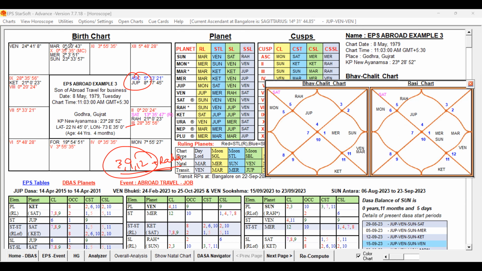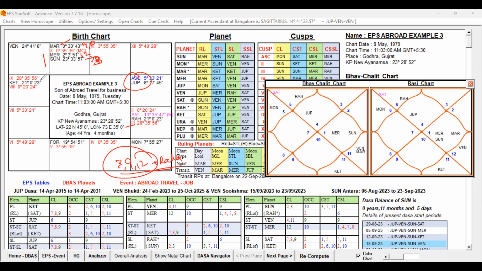Third lord Sun is posted in a good place, the 10th house. Third lord Sun is conjoined with the 12th lord Mercury. So the third lord and 12th lord are conjointly posted in the 10th house. That is good for the profession. And it is also conjoined with Mars. Mars is 10th lord and 5th lord. Mars is posted in the 9th house, but as per degree it is close to the 10th cusp. So we can say 9 and 10, but this is fine. So this is good, no? And the 12th lord we have checked.